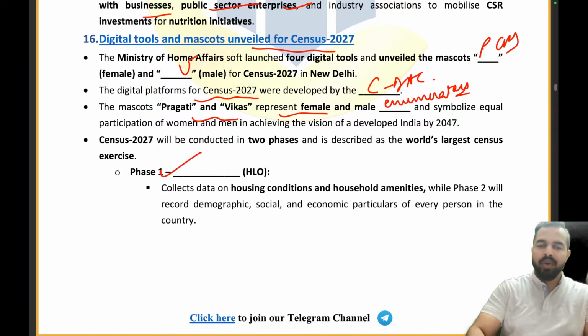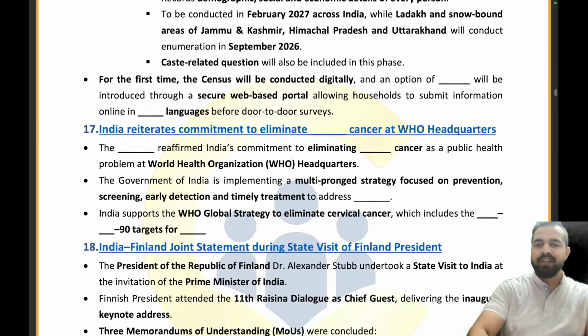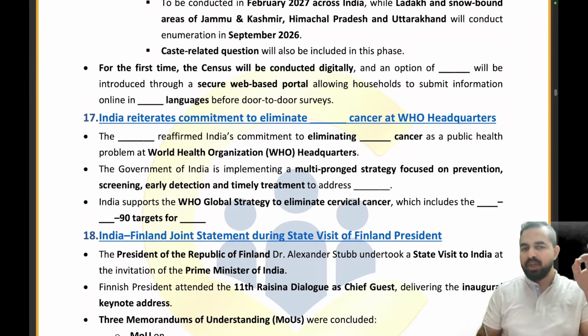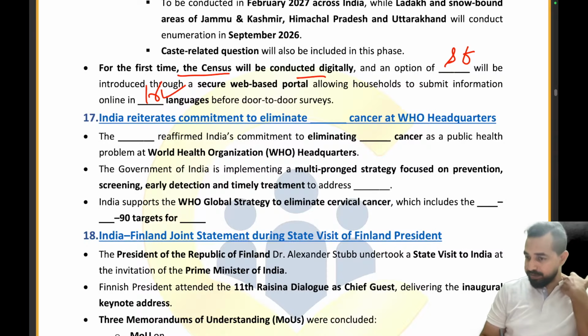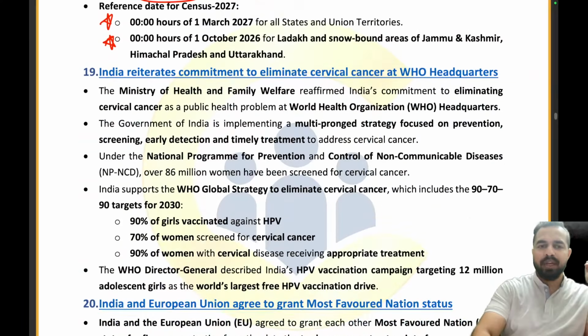So the remaining questions are basically homework for all of you. Phase 1 and Phase 2, what exactly are the two different phases of Census 2027? Now, for the first time, the census will be conducted digitally with an option of self-enumeration. And in how many languages is it available? 16 languages. Clear, everyone? So we have covered both the articles. Let's move on to the next article.